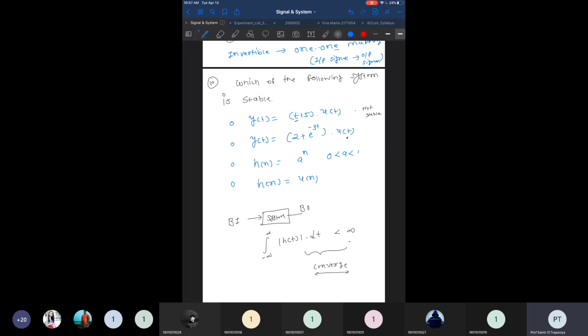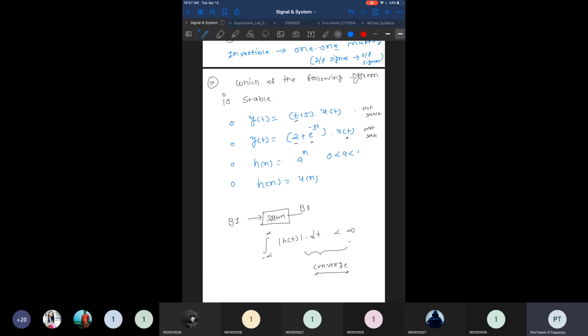This e raised to minus 3t will converge because as t approaches infinity, e raised to minus 3t becomes 0, right? But the 2 will not converge, because it is 2 into u of t, and this 2 is constant, but u of t persists from 0 to infinity. So the second term will not converge and does not give a value less than infinity, so that is not a stable system.